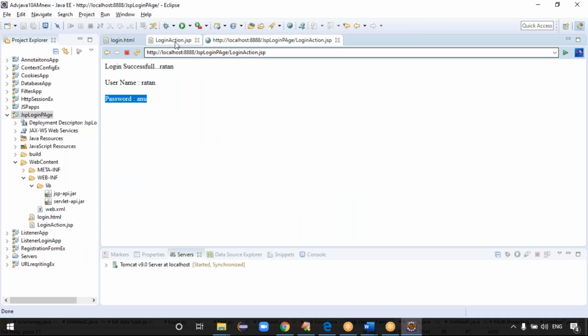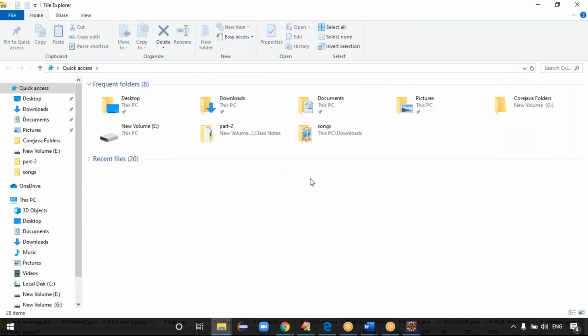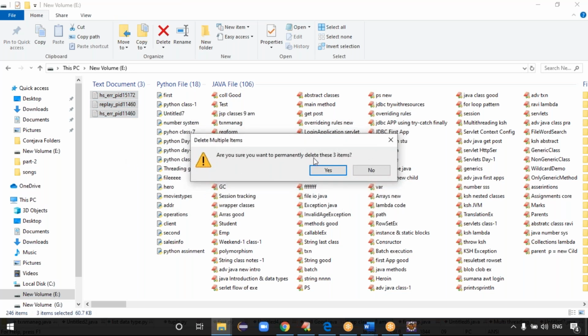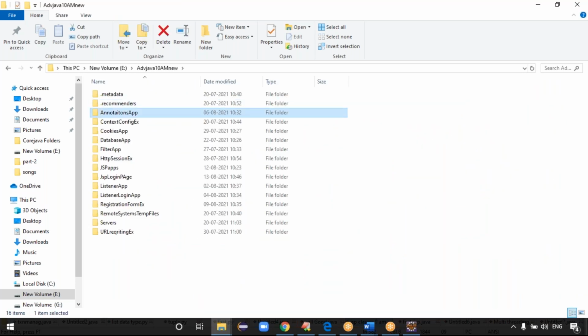Guys, in this example, the converted servlet is important for us. I said every JSP is converted to which format, guys? Servlet format, right? Let me check the converted servlet for this example. Where will the converted servlet be stored, guys? In the workspace location, local disk E.